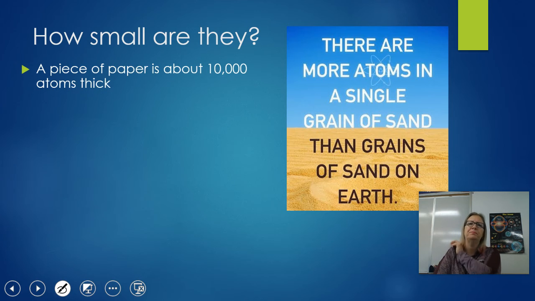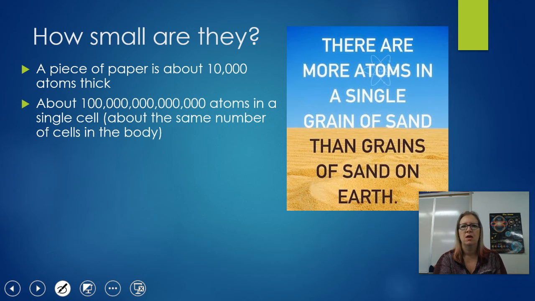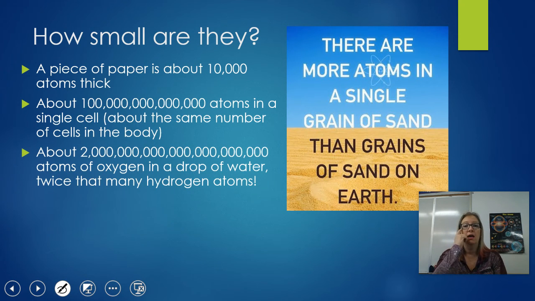So here's some other examples. A piece of paper is about 10,000 atoms thick, okay? There are that many atoms in a single cell. What is that, like 100 trillion atoms in a single cell? And it's said that there's probably about the same number of cells in your actual body. So if you put that together, you get this ridiculous number of atoms in your body. There's about that many, again, I don't even know how to say that number, atoms of oxygen in a single drop of water. But since we've got this ratio of 2 to 1 for hydrogen and oxygen, there's twice that many atoms of hydrogen in that single drop of water, okay?